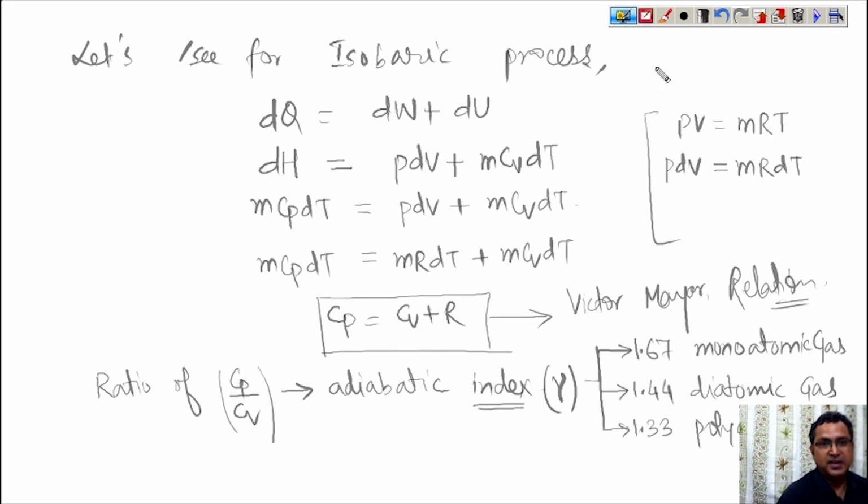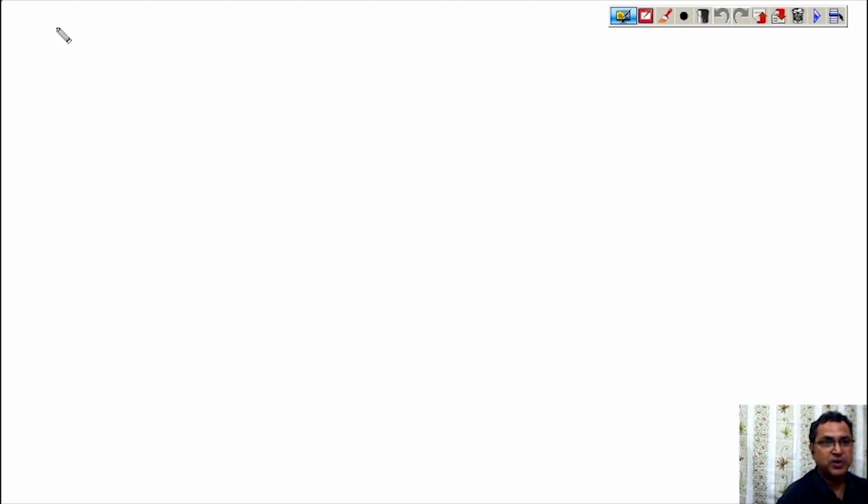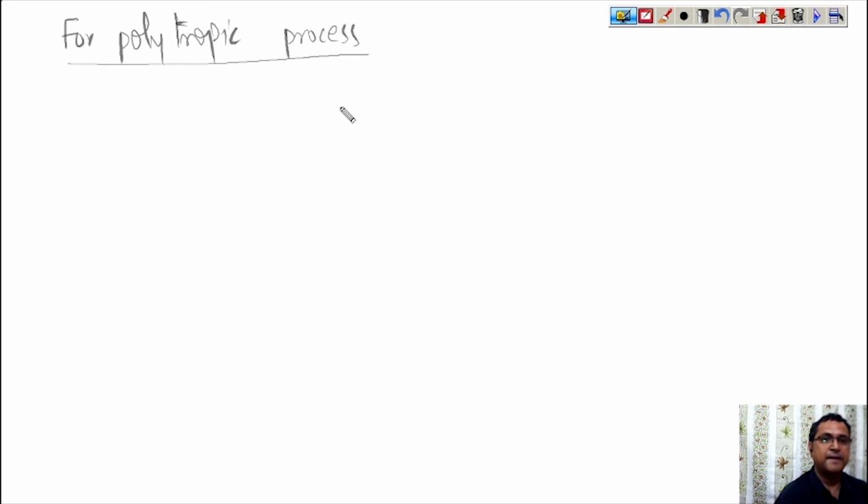Similarly, now do it for the polytropic process. So what is the value of Cp for the polytropic process? For a polytropic process, PV raised to the power n is equal to constant.